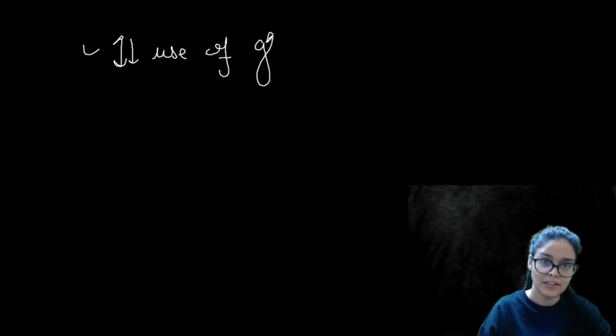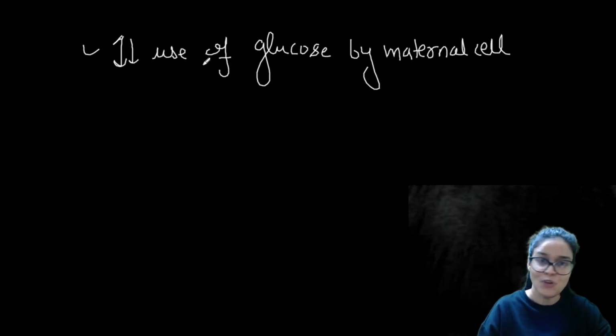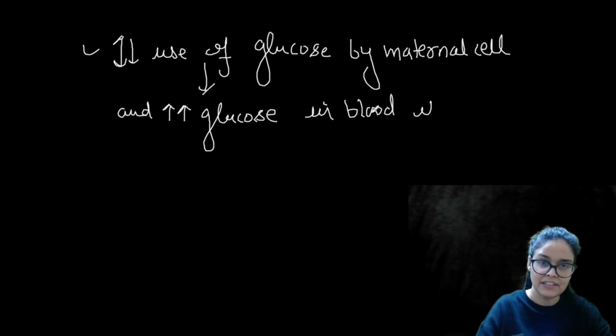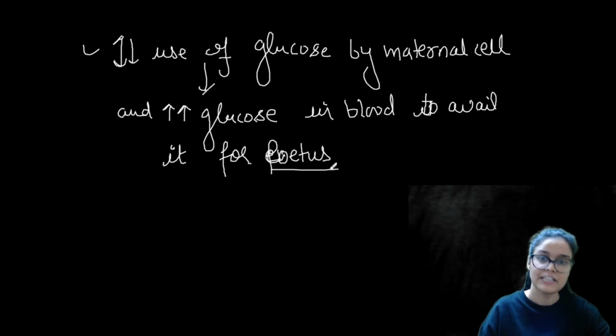And it also decreases use of glucose by maternal cells. So the mother's cells are not using glucose. If the mother's cells are not using glucose, what will happen? It increases glucose in blood. So glucose in the blood will increase. Why? Increase in glucose in blood for availability, so that it would be available for the developing embryo, for fetus development or embryo development. So that is the purpose.